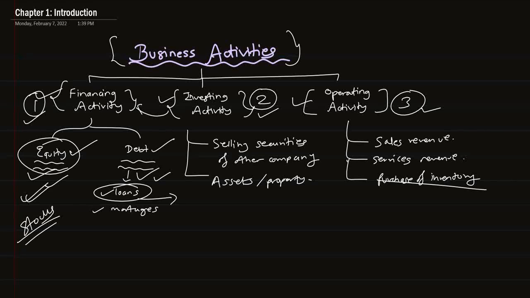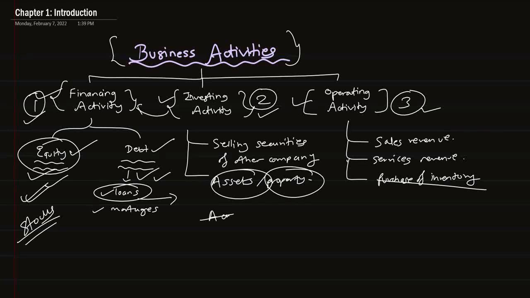Another example of investing activity is that we may acquire property, or we may acquire assets, we may acquire securities of other enterprises. All those come under investing activity.